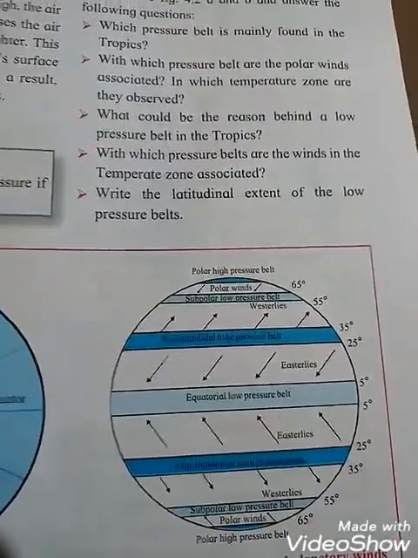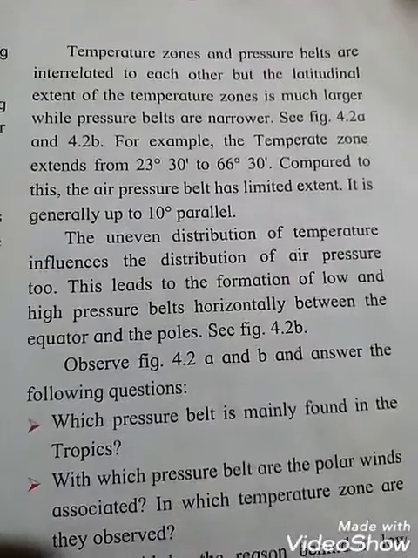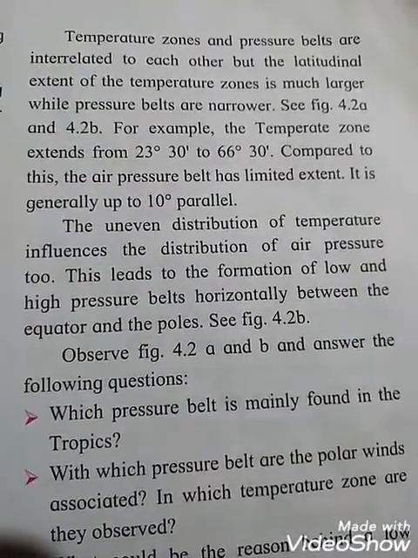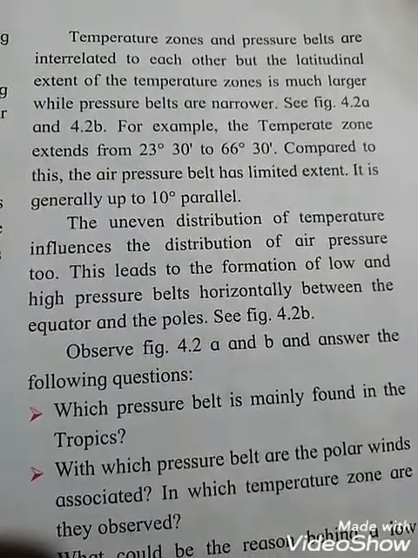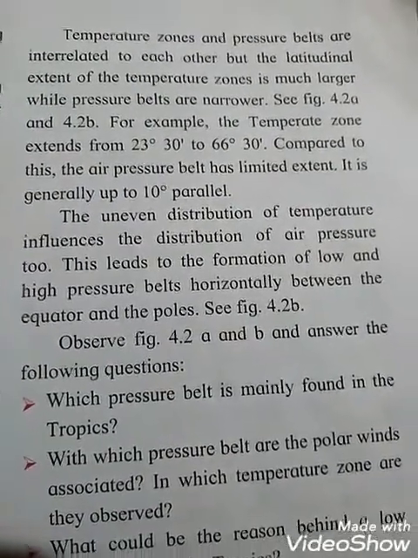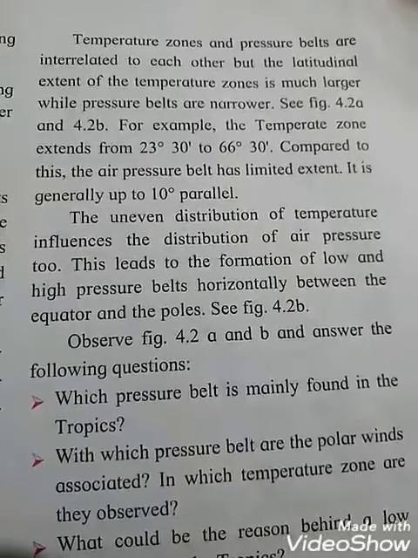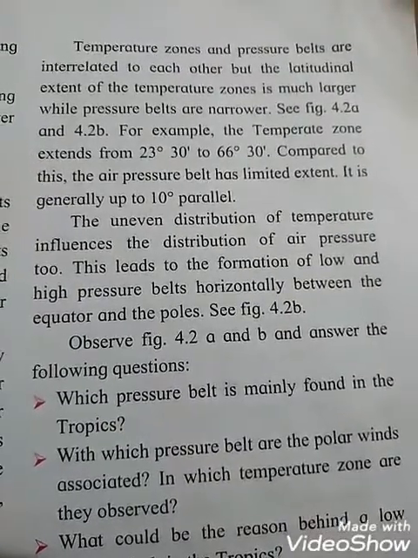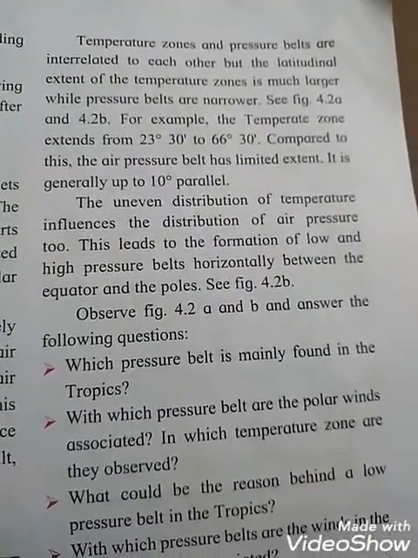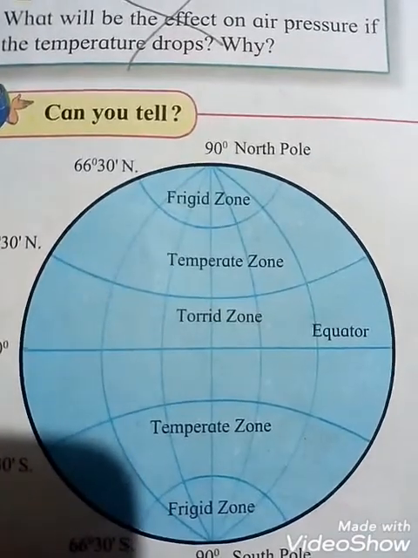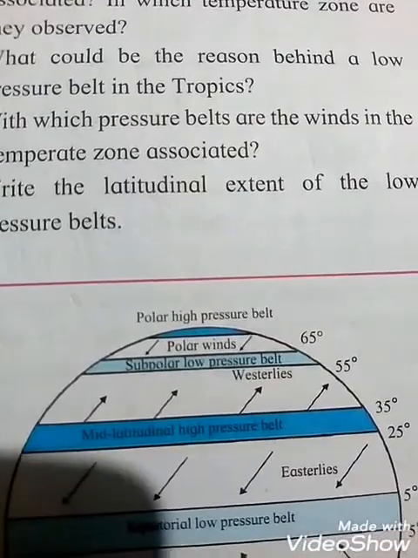Now see students, temperature zones and pressure belts are interrelated to each other, but the latitudinal extent of the temperature zone is much larger while pressure belts are narrower. Can you see the picture? The temperature zone is larger because the pressure belts are narrow.